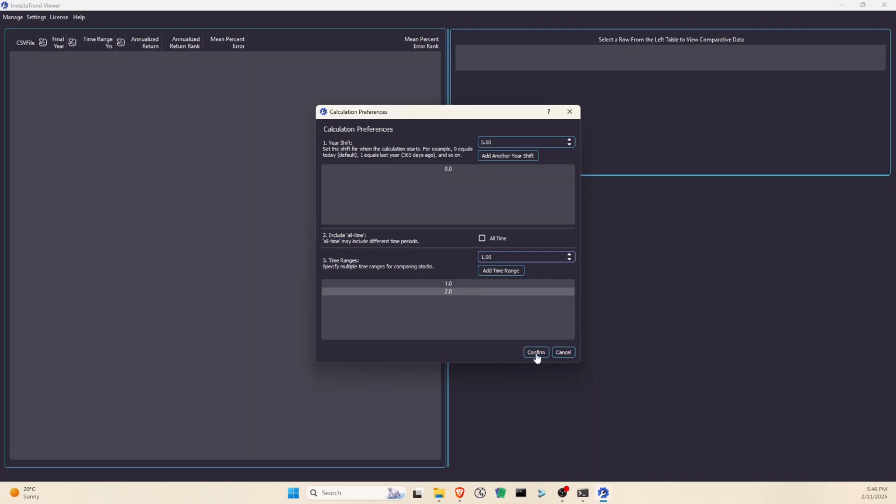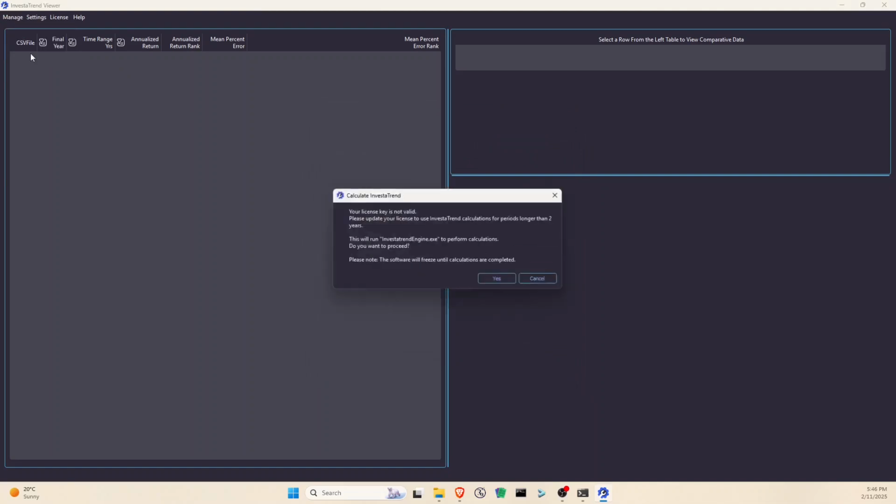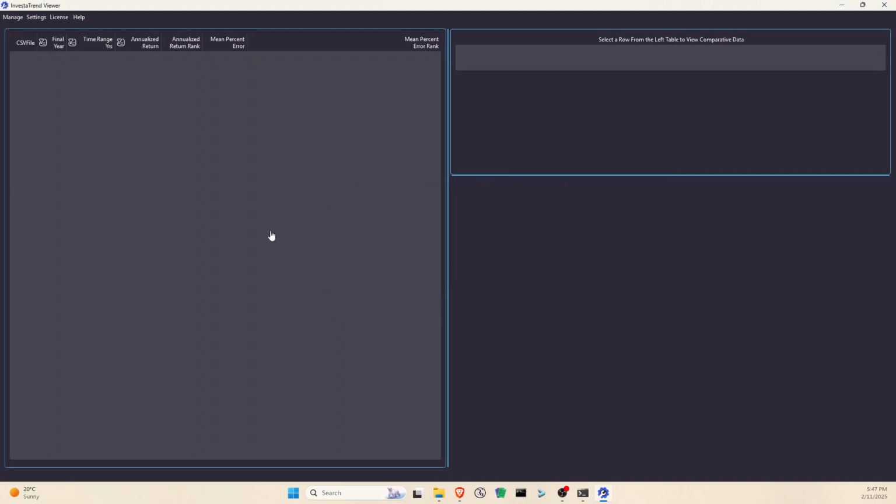Now, click Manage, then Calculate, to begin trend calculations. If you don't have a valid license, you'll see a message letting you know you can only calculate up to 2 years of data at a time. Just click Yes to continue. This process can take a while, depending on how many stocks and how much data you have, so feel free to grab a coffee. Once the calculations are complete, you'll see a confirmation message. Just close it, and you're ready to start using InvestaTrend.